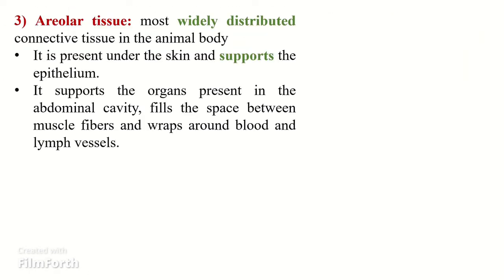The third one is the areolar tissue. This is the most widely distributed connective tissue in the animal body, and it is present under the skin and supports the epithelium. The other functions include that it supports the organs present in the abdominal cavity, fills the space between muscle fibers, and wraps around blood and lymph vessels.